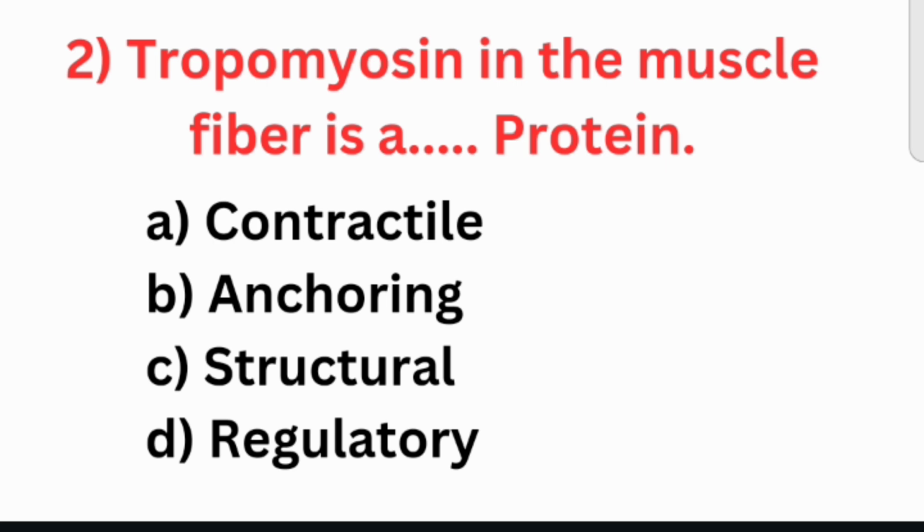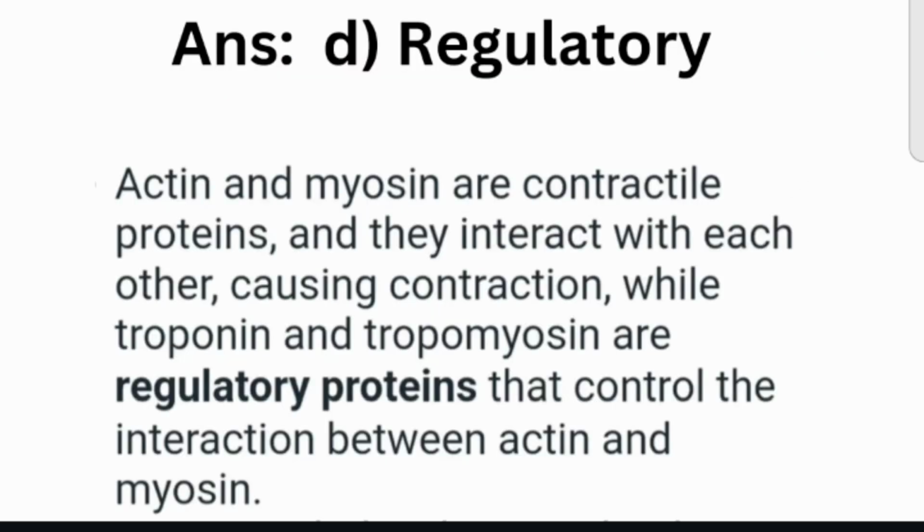Question number 2. Tropomyosin in the muscle fiber is a dash protein. A. Contractile, B. Anchoring, C. Structural, D. Regulatory. Answer is option D. Regulatory.